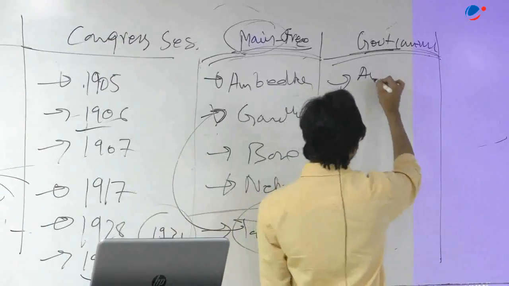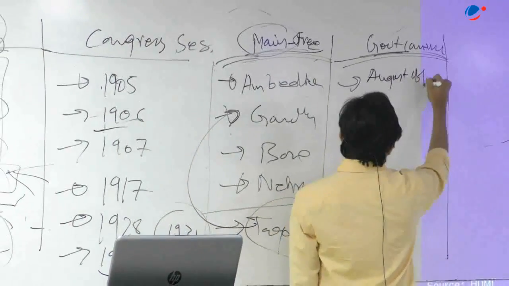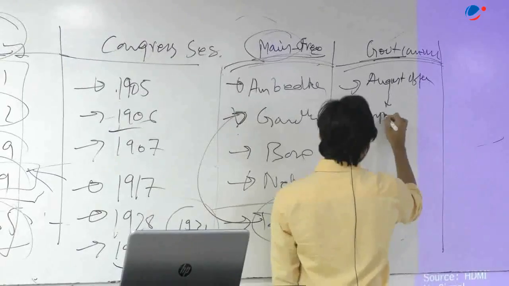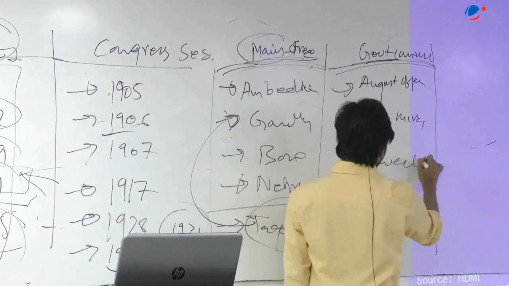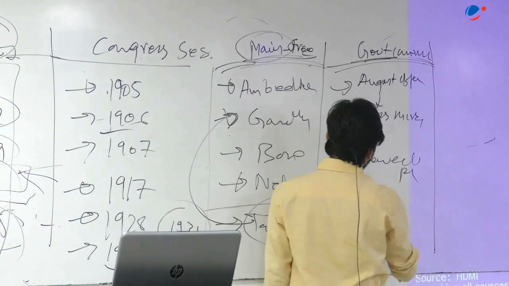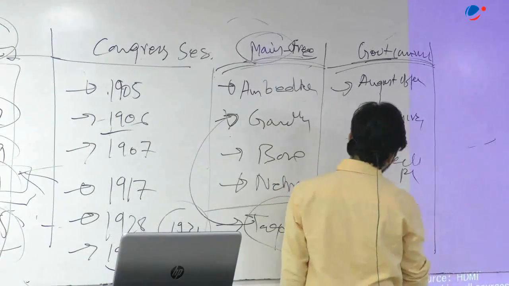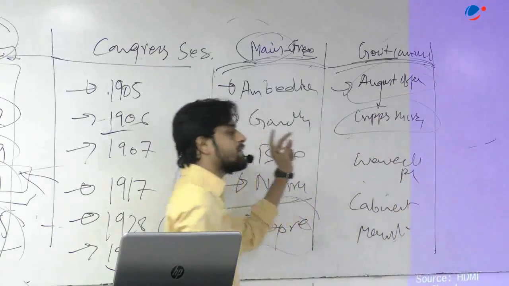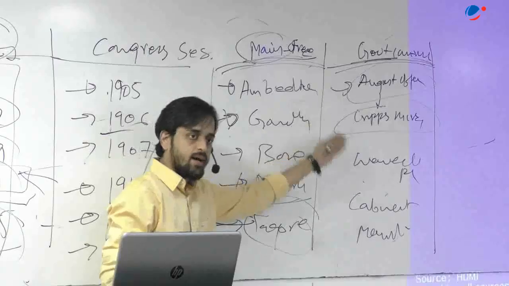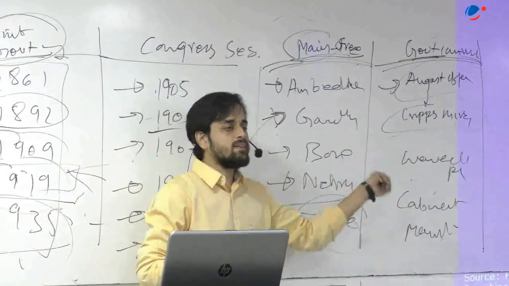From the time of the August Offer onwards: the August Offer, Cripps Mission, Wavell Plan, Cabinet Mission Plan, Mountbatten Plan, all of them with their characteristics. आप अगर ये कर लेंगे, but ऐसे आपको पढ़ना नहीं है.